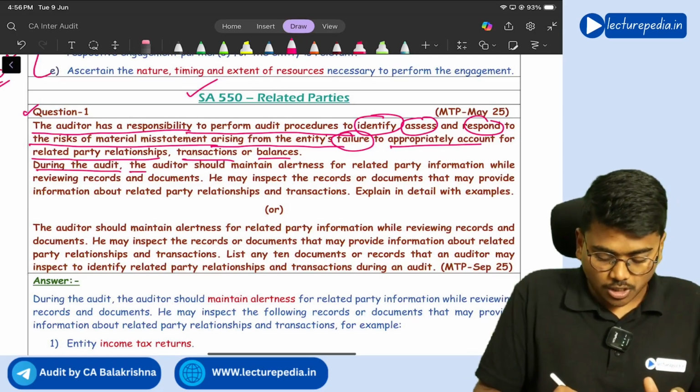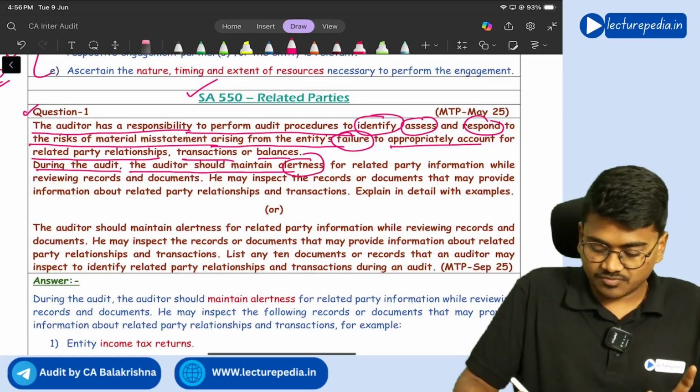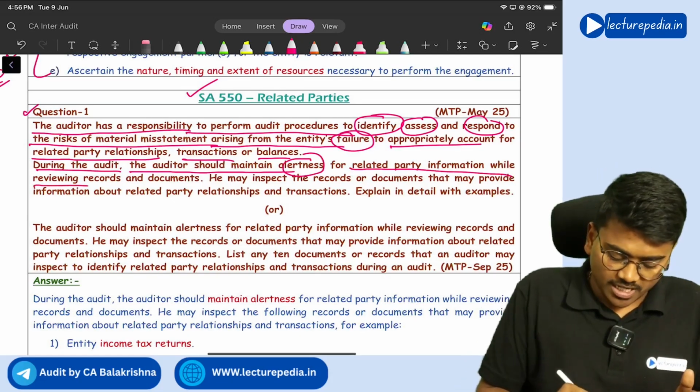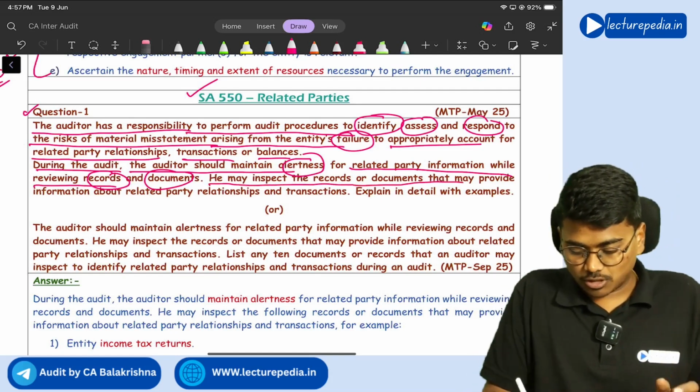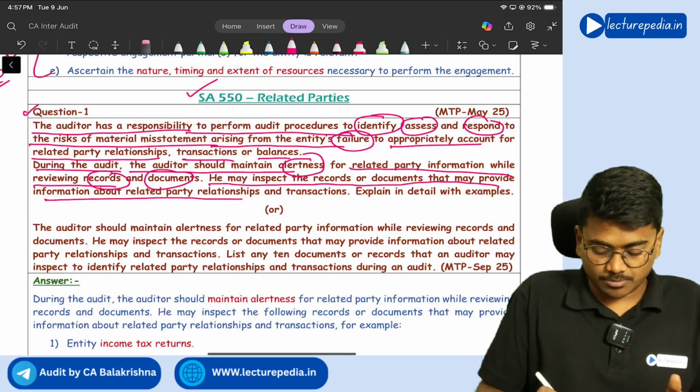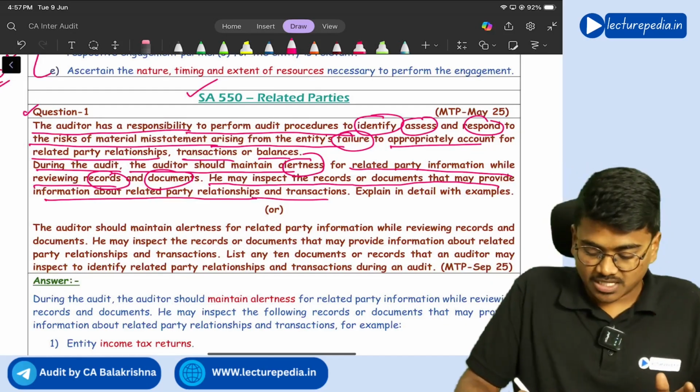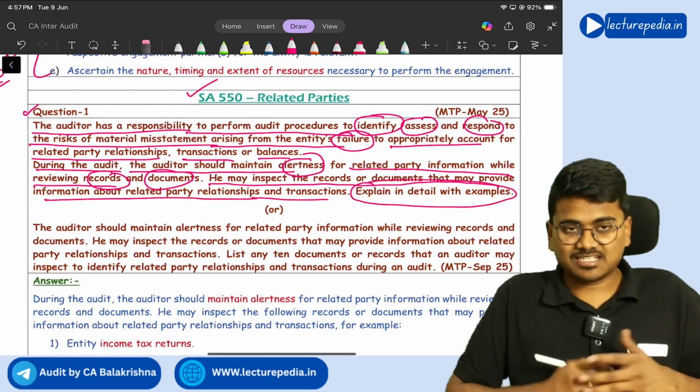During the audit, the auditor should maintain alertness for related party information while reviewing records and documents. He may inspect the records or documents that may provide information about related party relationships and transactions. Explain in detail with examples.